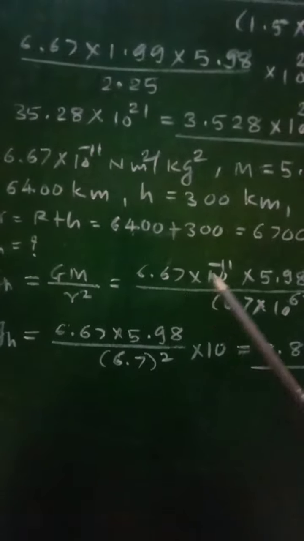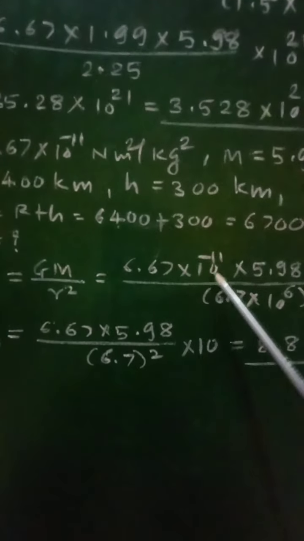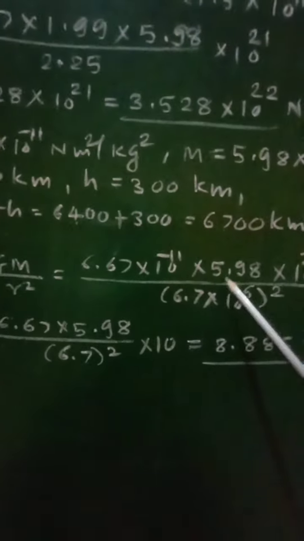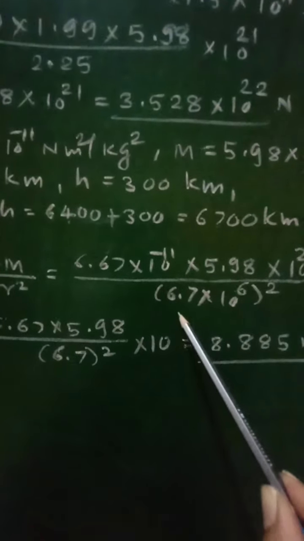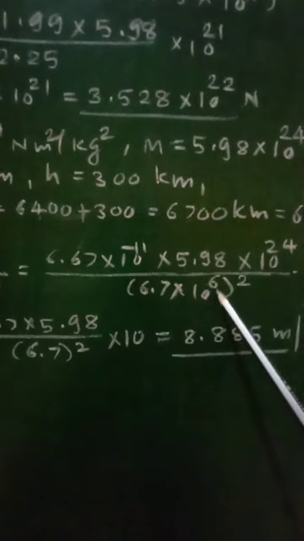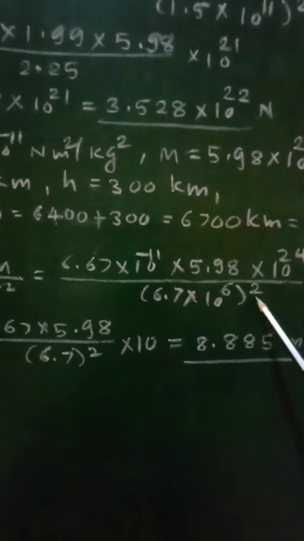Putting the values, we will get 6.67 into 10 raised to minus 11 into 5.98 into 10 raised to 24 divided by 6.7 into 10 raised to 6 whole square.